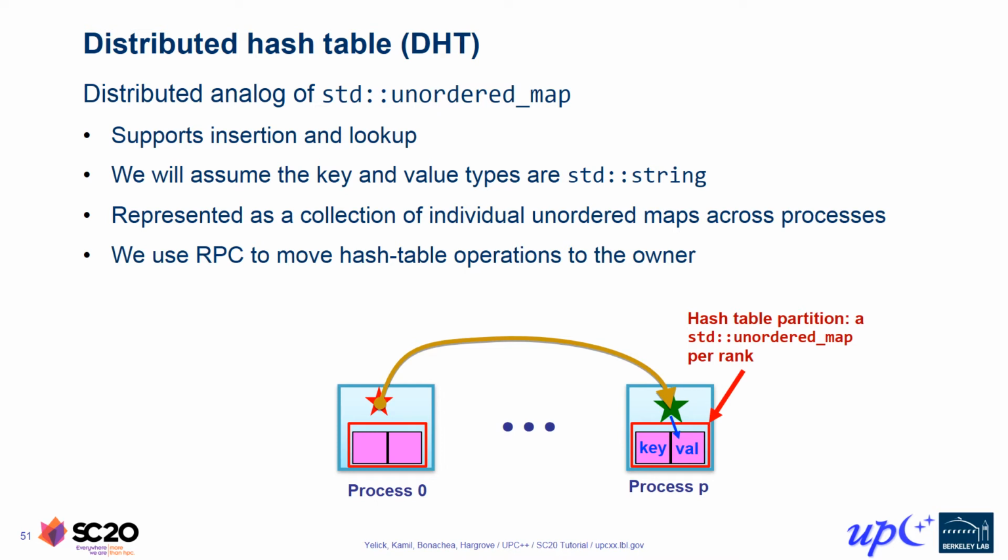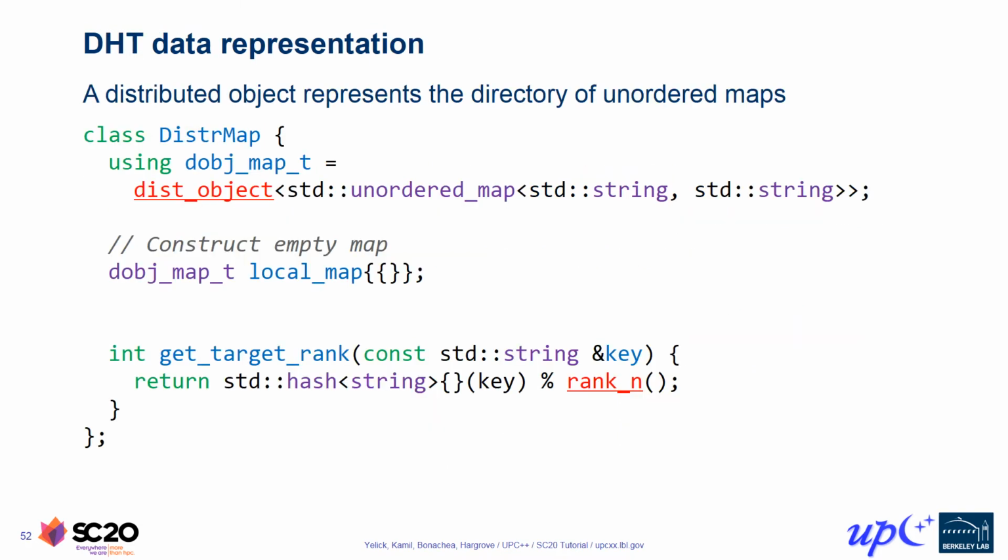Now, since we're good object-oriented programmers who believe in encapsulation and abstraction as an important part of software engineering, we'll package all this up into a C++ class that provides a nice, friendly DHT interface for use in application code. So here is the basic skeleton for our distributed hash table class in UPC++, which we've named DistrMap. On this slide, we're looking at just the private members used by the implementation in subsequent slides.